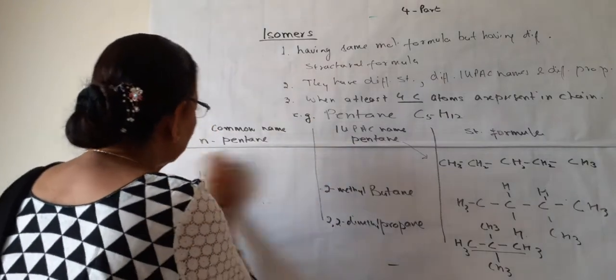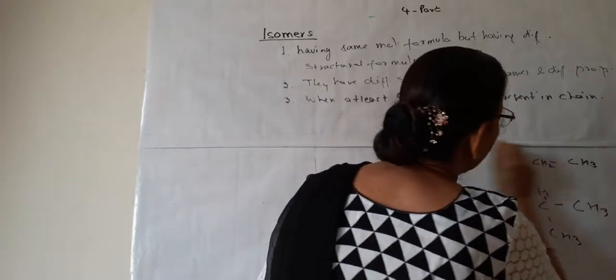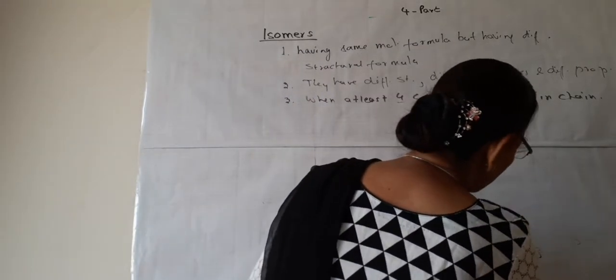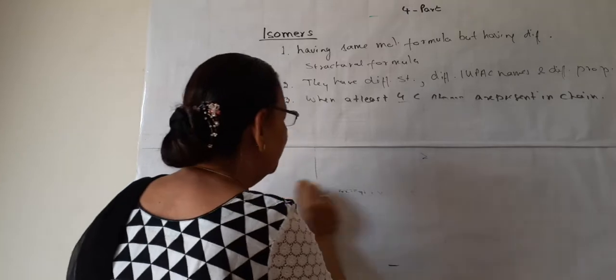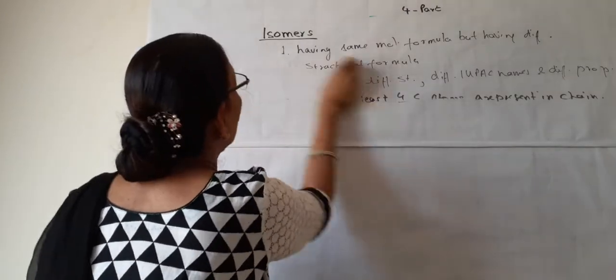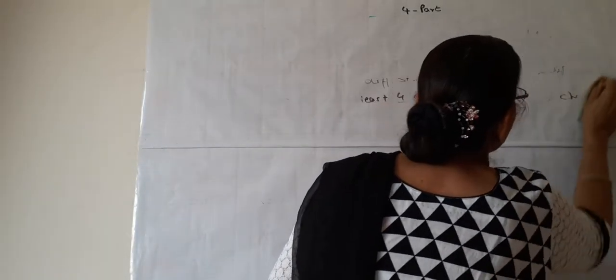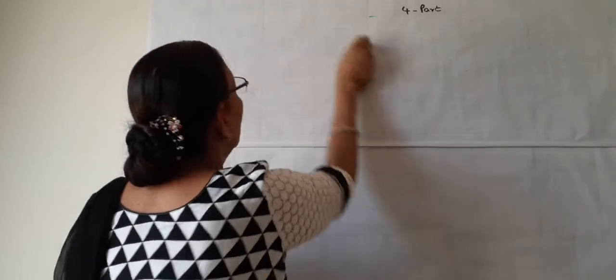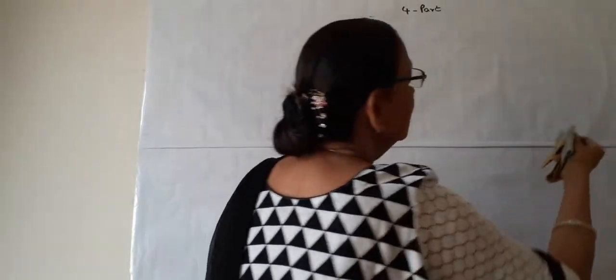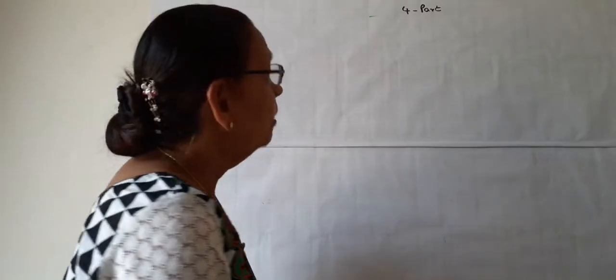So, this is about the isomers, and this phenomenon is known as isomerism. When different isomers are present, then this phenomenon is known as isomerism. This is a small topic and an easy one. You have to learn different isomers, and you can draw isomers of hexane, heptane also like this by permutation combination.